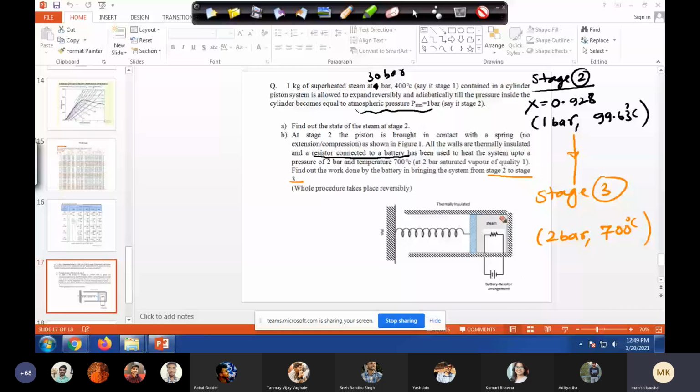If not, excluding the resistor part, and if you include it, let's do both. Let's do both. Okay. So let's say first I include this resistor in the system.